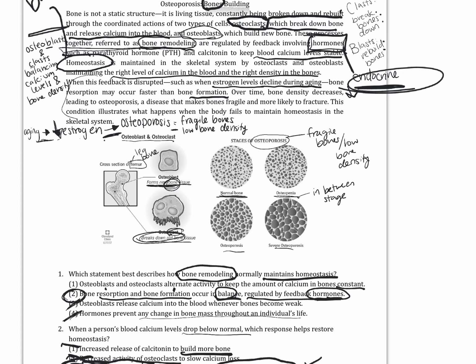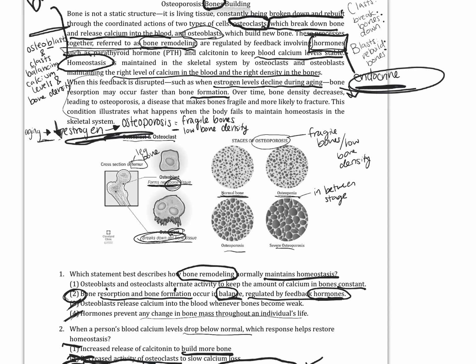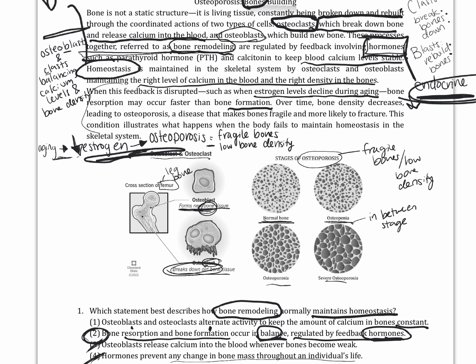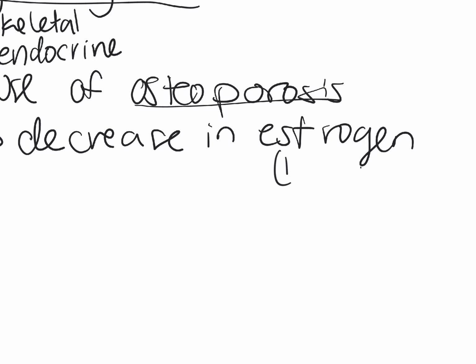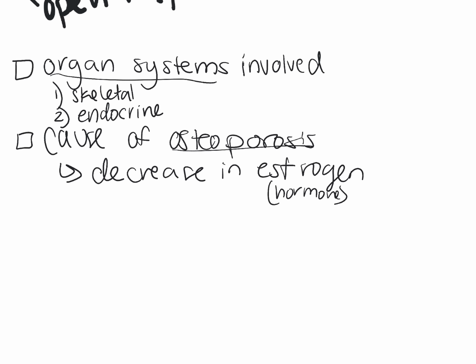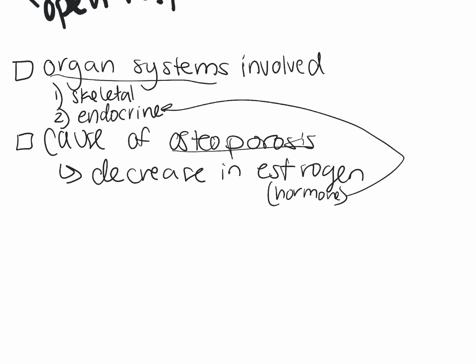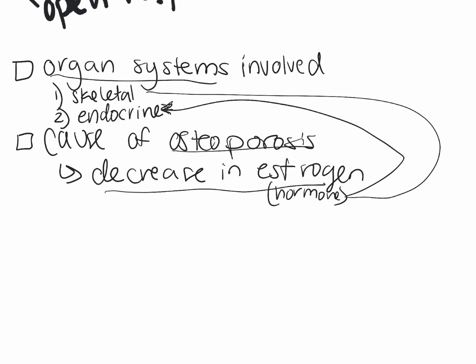We see this note down here saying what leads to osteoporosis is a decrease in estrogen. Estrogen is a hormone. It said that in the text, so we know that, and so that relates to the endocrine system. So we see a decrease in estrogen from the endocrine system caused lower bone density in the skeletal system.